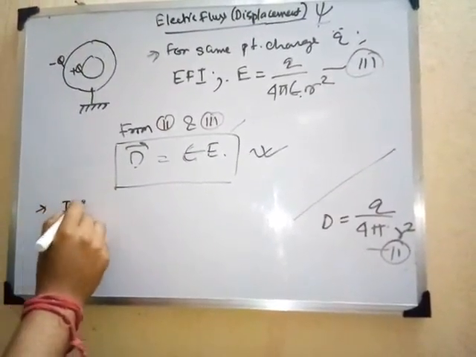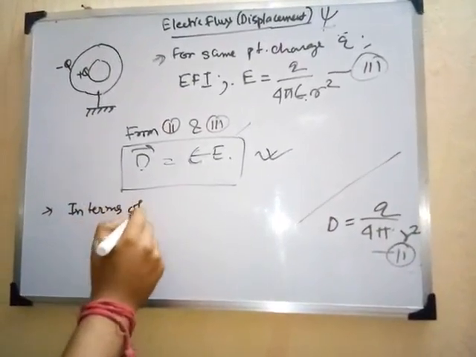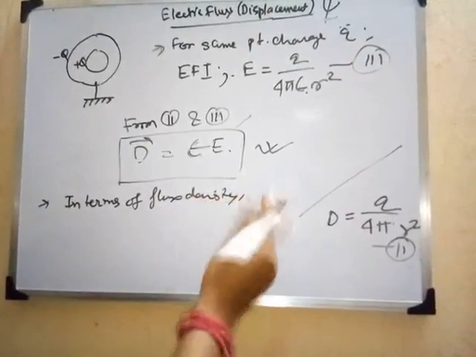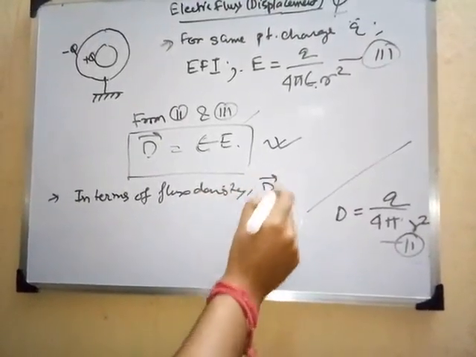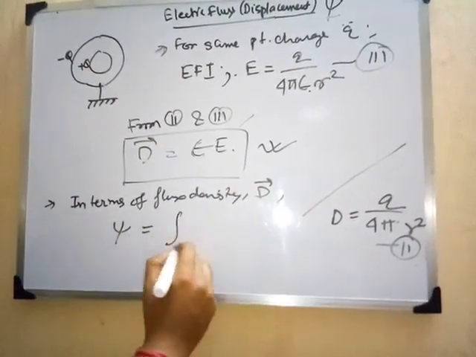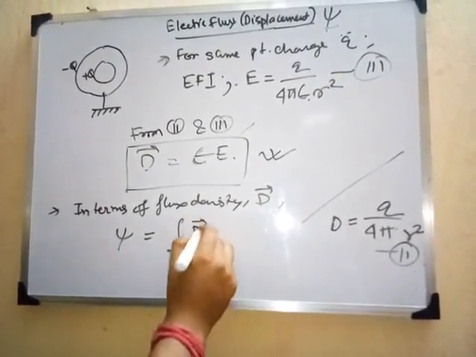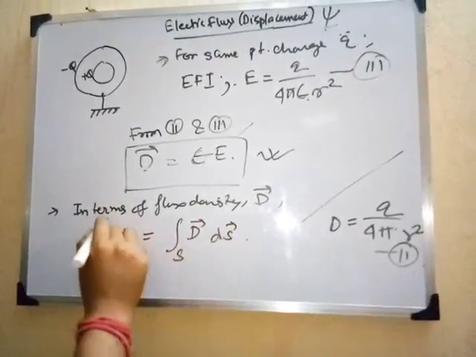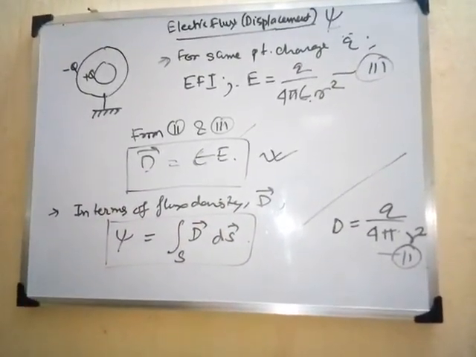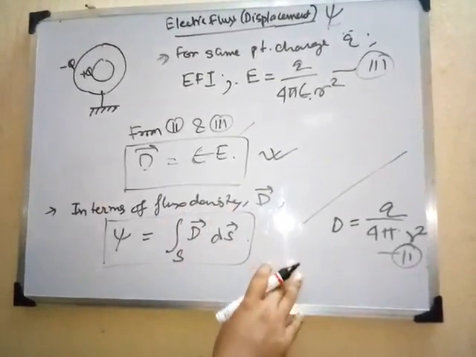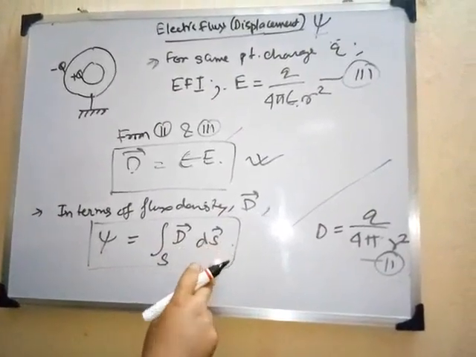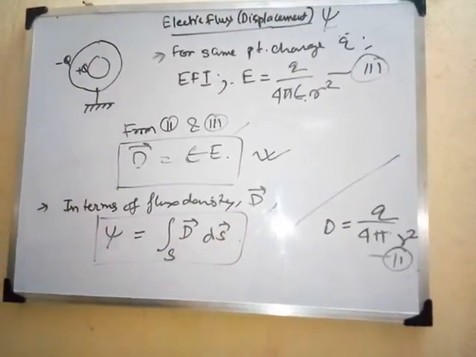So in terms of flux density, we can write the flux phi as the surface integral of D dot dS, right? This is the original expression of electric flux, phi equals the surface integral of the D vector dS, right?